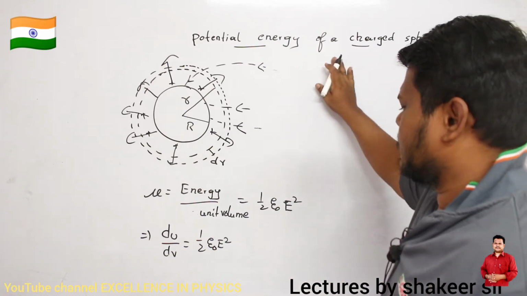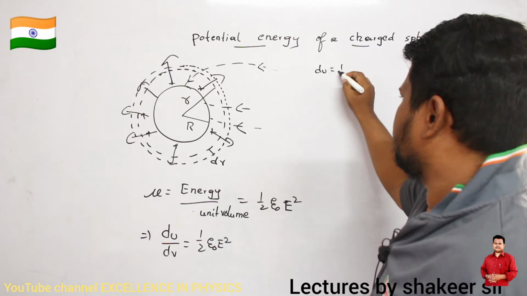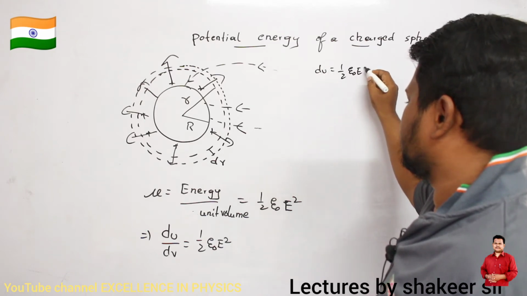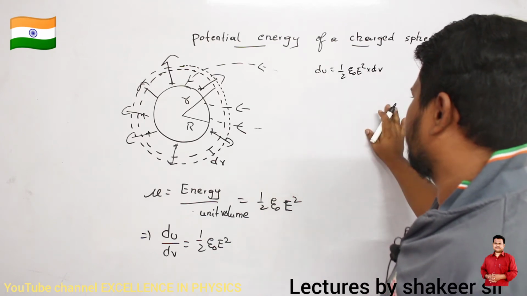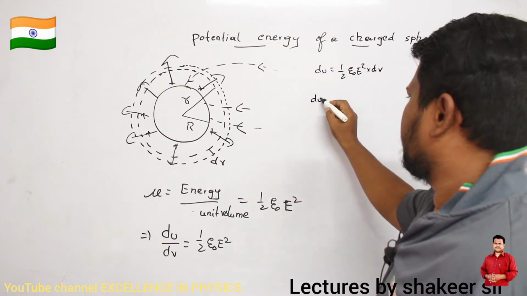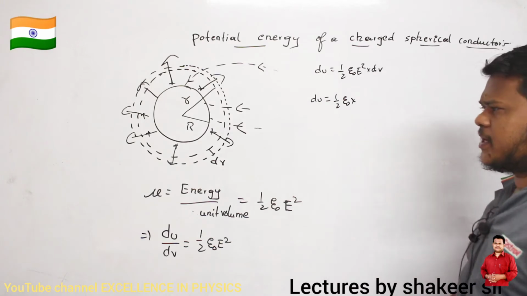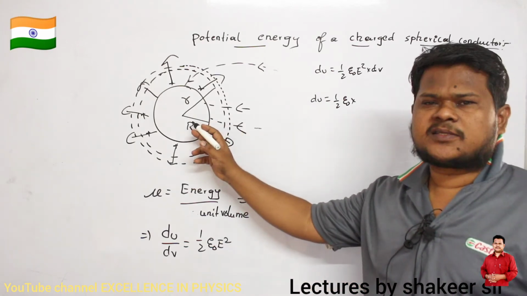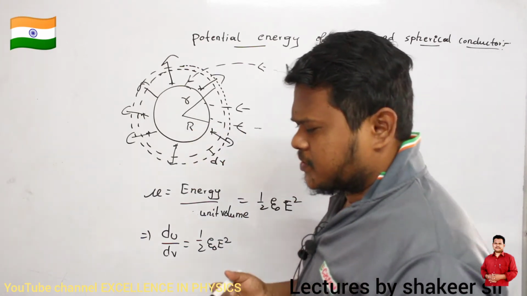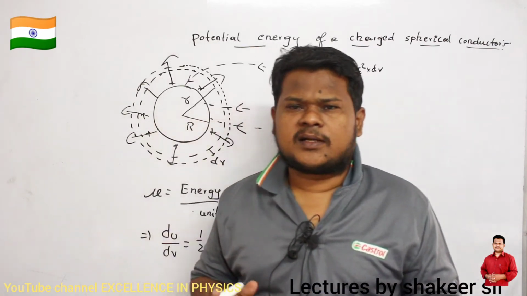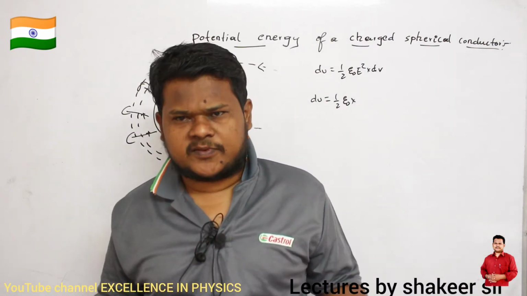So dU is equal to half epsilon naught E square into dV. Here E is the magnitude of the electric field due to a spherical charged conductor. We have already studied that a spherical charged conductor behaves like a point charge for outside points.